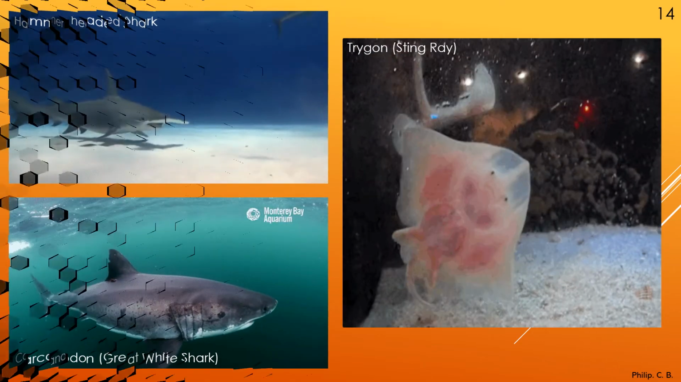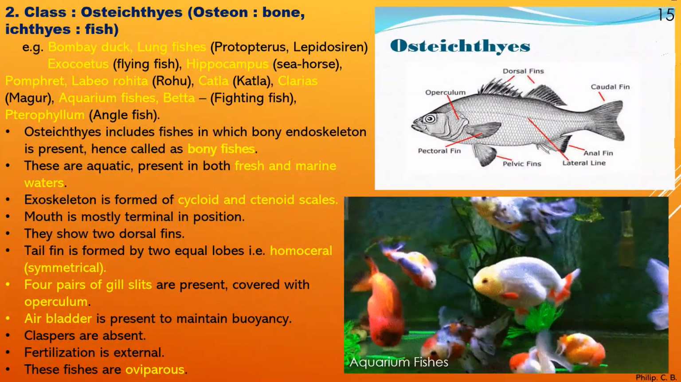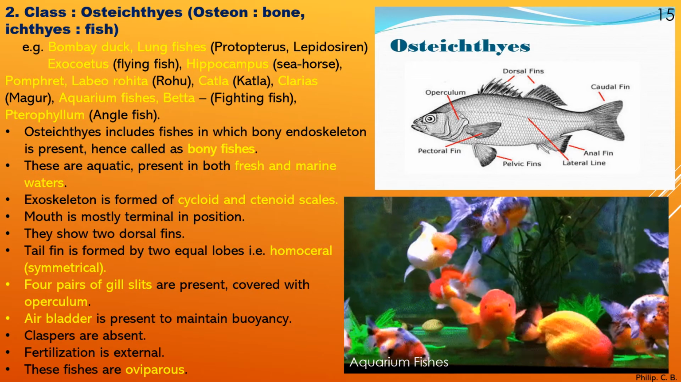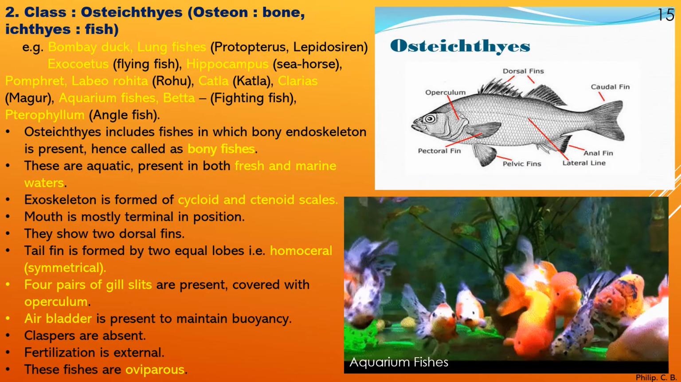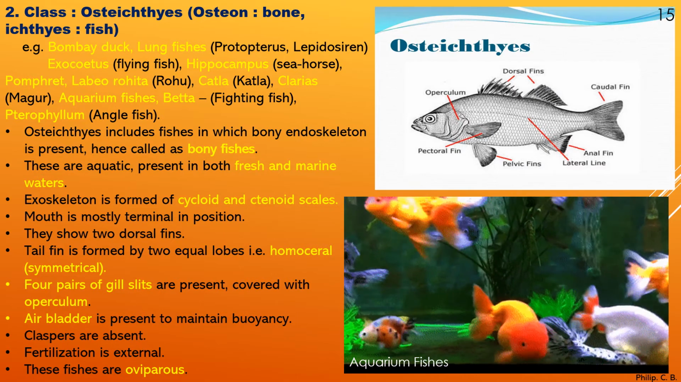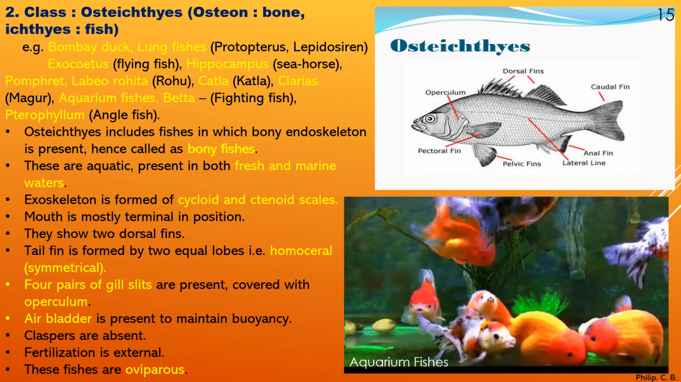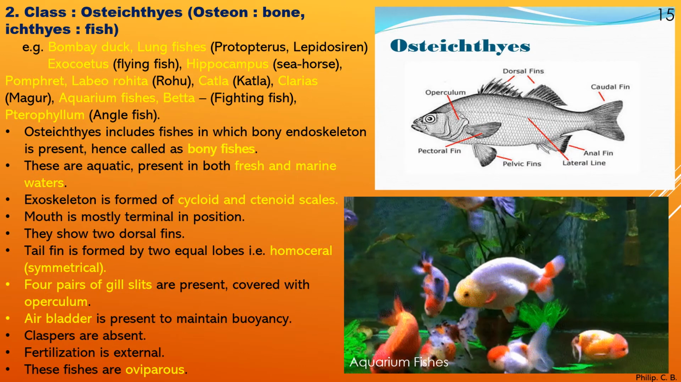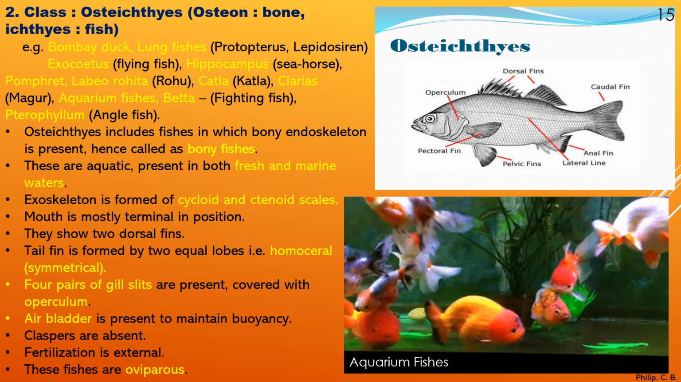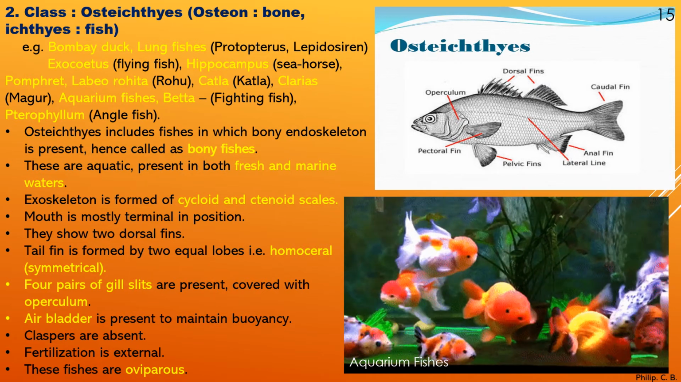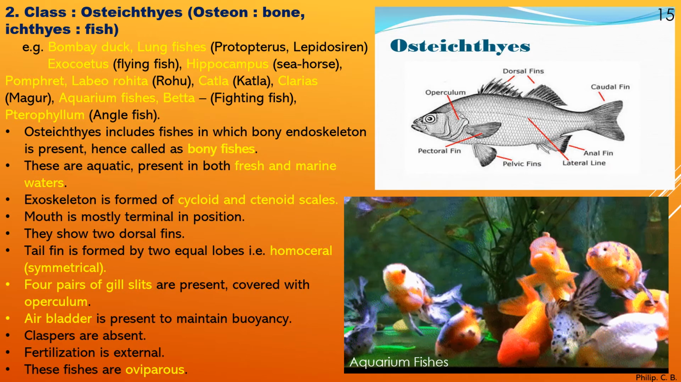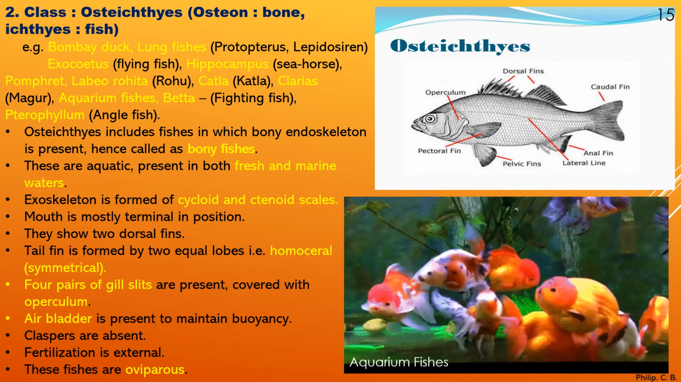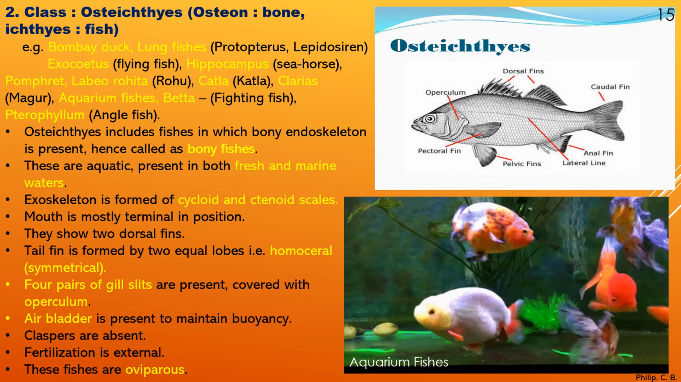Now we come to the second class, that is Osteichthyes, where osteo means bone, ichthys fish, so bony fish. Again here we have quite a few examples which you can see: Bombay duck, lungfish, that is Protopterus or Lepidosiren, Exocoetus, that is flying fish, Hippocampus, seahorse, pomfret, Labeo rohita, rohu, Catla or Clarias, that is magur. Aquarium fishes, which you can see in this particular slide itself. Betta, that is fighting fish. So again you can see a very beautiful image of this fighting fish in the next slides.